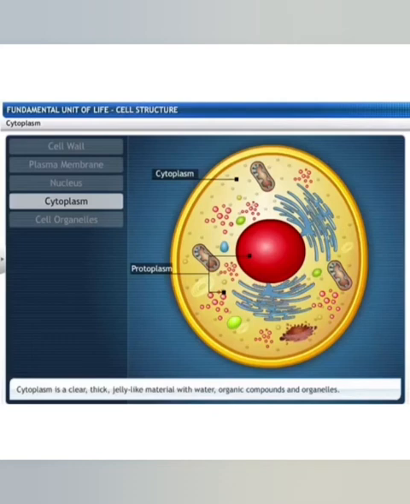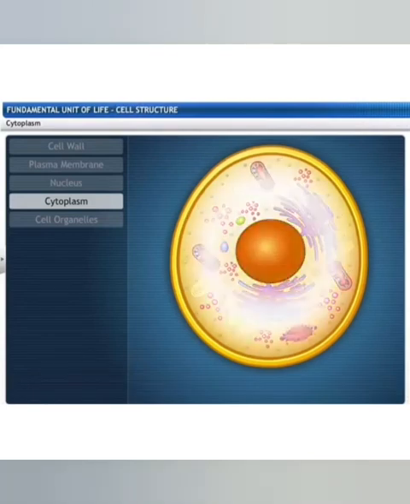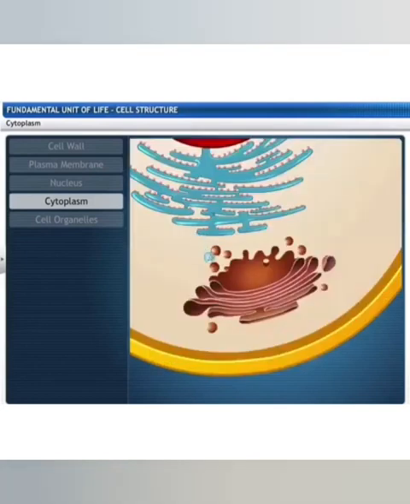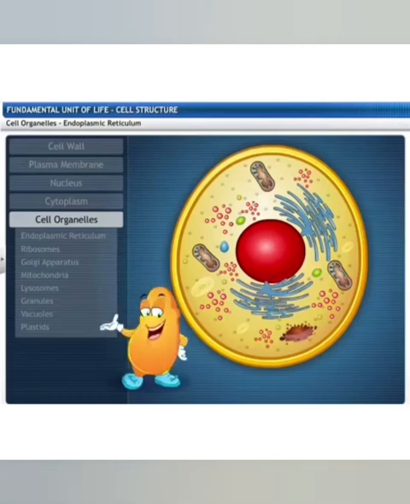Cytoplasm is a clear, thick, jelly-like material which is filled with water, organic compounds and organelles. The liquid part of the cytoplasm other than cell organelles is called the cytosol. Now what is the role of cytoplasm? Cytoplasm supports and gives protection to the other cell organelles, as well as it controls the metabolic activities of the cell organelles.